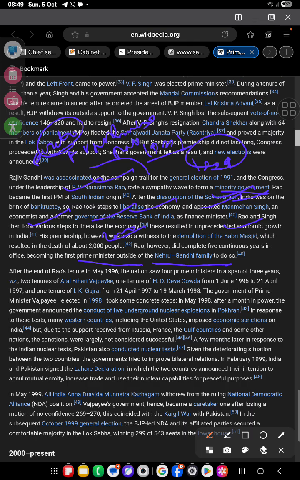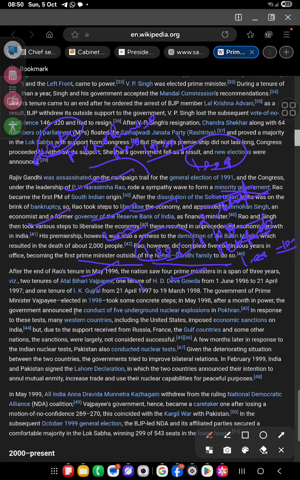After the end of Rao's tenure in 1996, the nation saw four prime ministers in a span of 3 years: two tenures of Atal Bihari Vajpayee, one tenure of H.D. Deve Gowda in 1996 to 1997, and I.K. Gujral in 97-98.